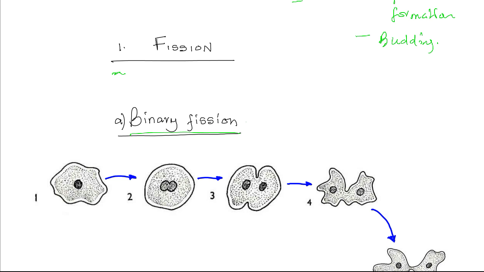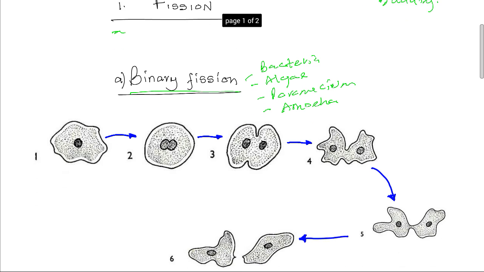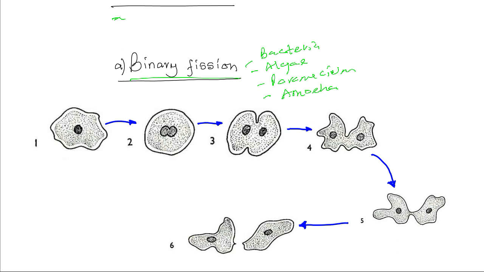Now, binary fission occurs in bacteria, is also present in unicellular algae, in paramecium, and also in amoeba. In this particular illustration here, an amoeba cell is seen to undergo binary fission.